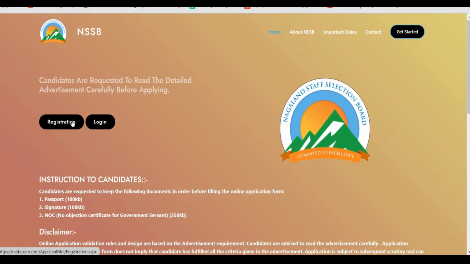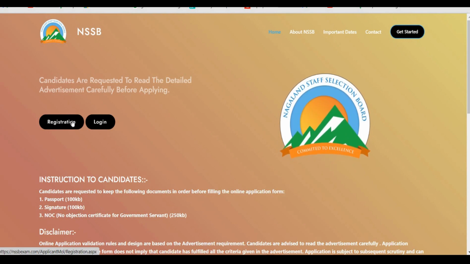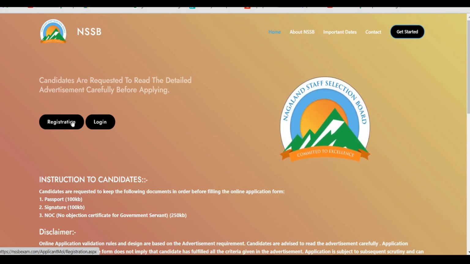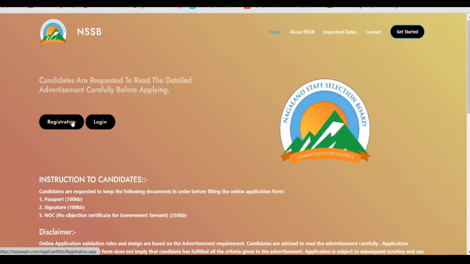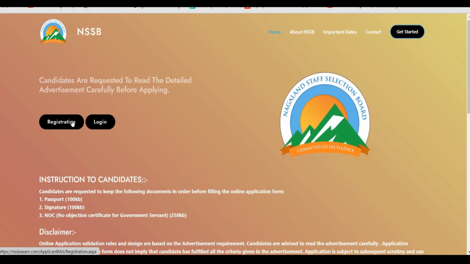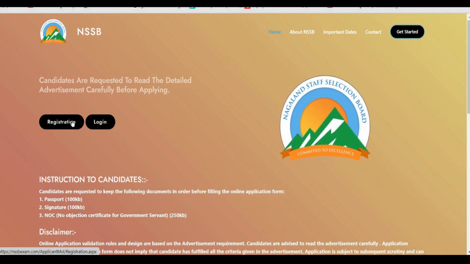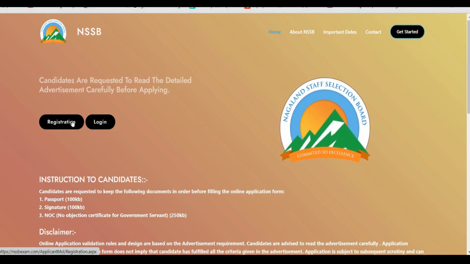I want to clear some doubts: once you have already completed your payment process, you cannot do the modification if there are any errors or mistakes in the application form. What you can do is enter a new email address and new phone number while going for the registration process. This is only for those candidates who have already made the payment and still found some errors. In that case only, you have to do the new registration process.